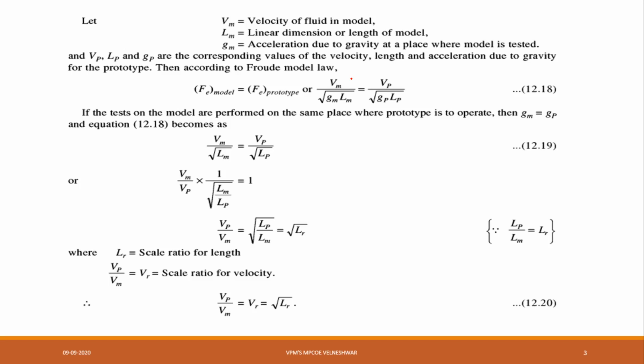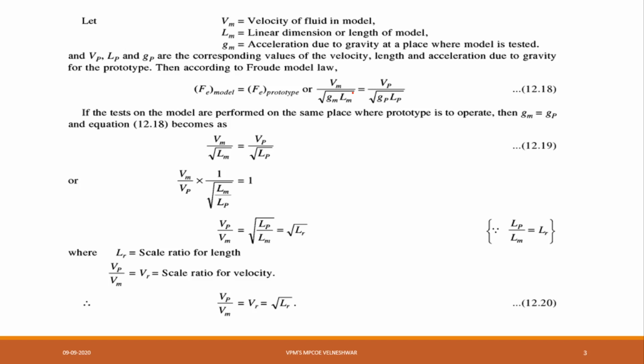Vp, Lp and Gp are the corresponding values of velocity, length and acceleration due to gravity for the prototype.